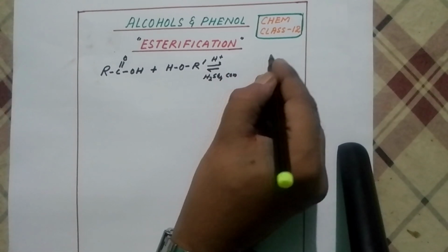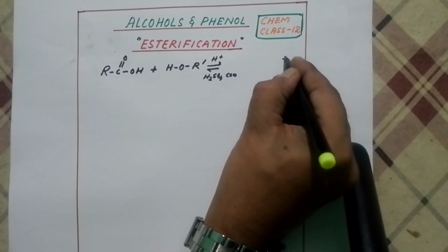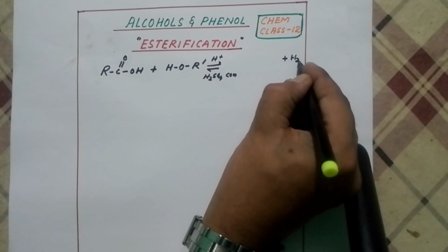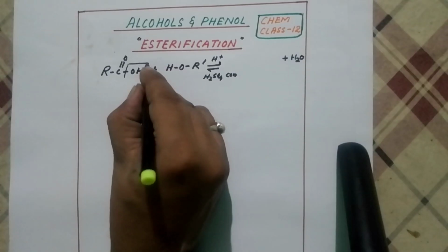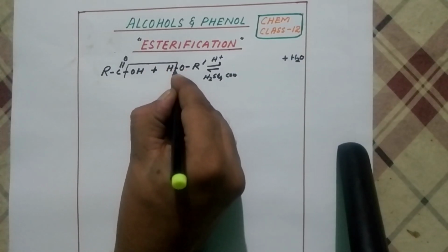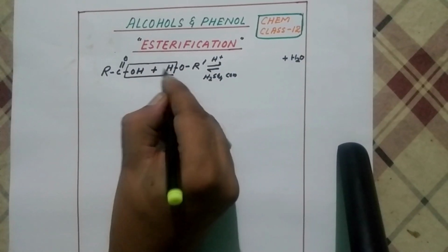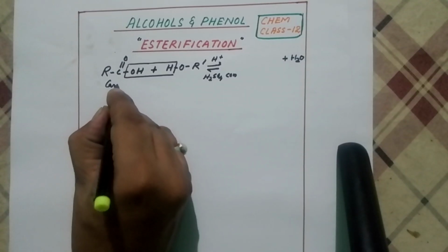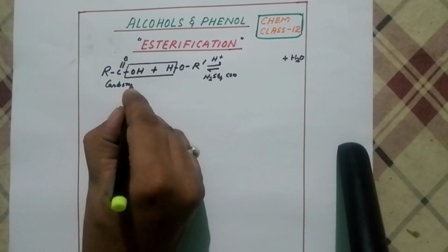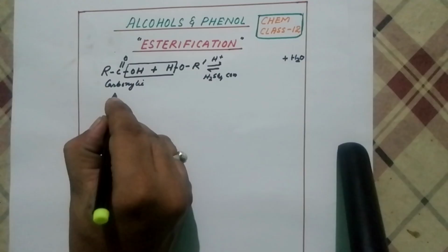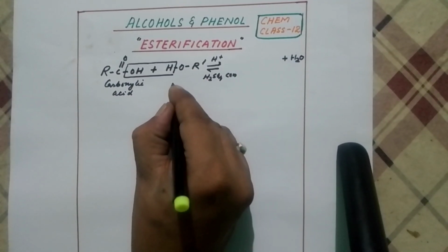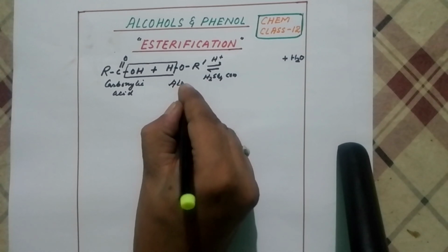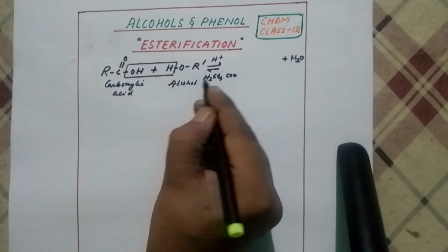So what does it give there? First of all, it gives you water as a byproduct. क्या देंगे आपको? Water, because of the cleavage of hydroxy from the carboxylic acid. This one is a carboxylic acid, so let's write the name: carboxylic acid, and this is nothing but, let's say, alcohol. R may be CH2, CH3, whatever you may call.